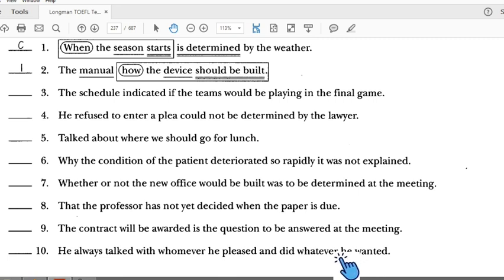So number 10 is correct, because there is a connector here, as an object of a preposition, because there is "with" before subject verb. This is the object of a verb: he placed and did whatever he wants. Because there are two verbs, there are two connectors. I hope you can understand.